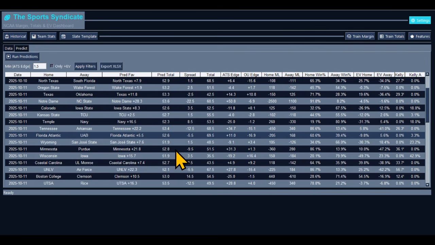Minnesota is expected to blow Purdue out by 21.8 points. They are favored at minus 9.5. Expect Minnesota to win and cover. The over/under is too close for me to play with. And you can take Minnesota on the money line.